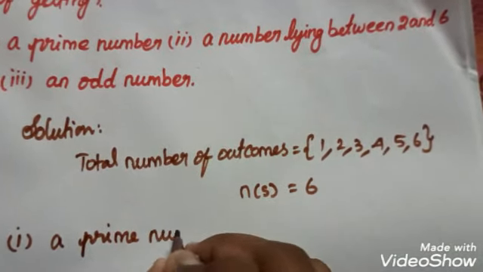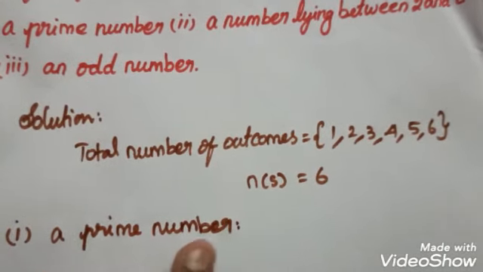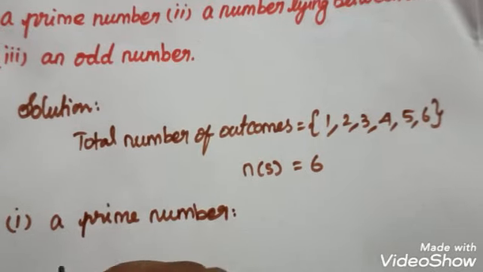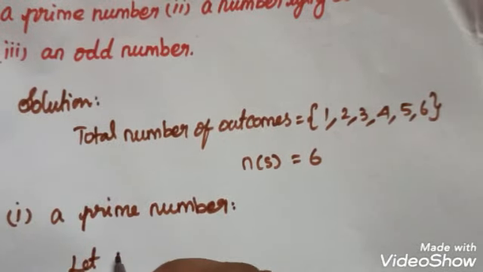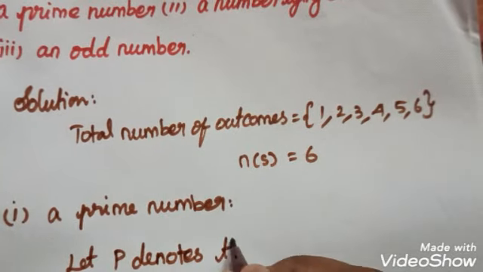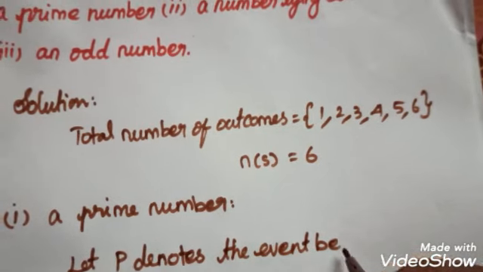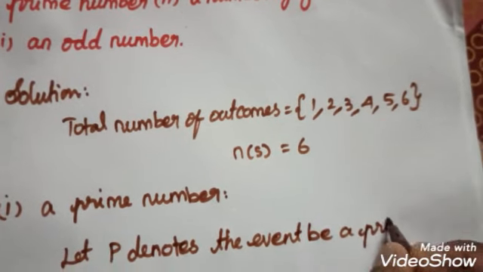Probability of getting a prime number. So let P denote the event of getting a prime number.